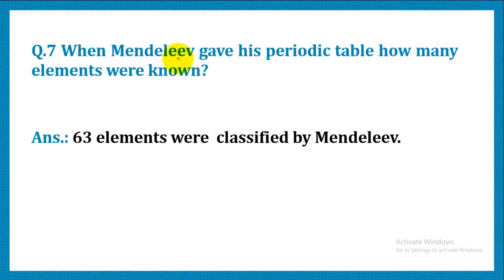Another question, when Mendeleev gave his periodic table, how many elements were known? Mendeleev actually attempted to classify 63 elements.